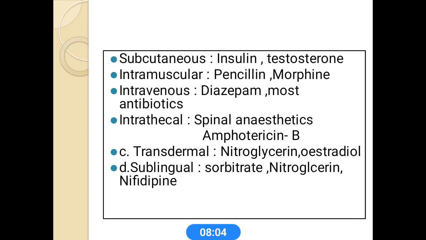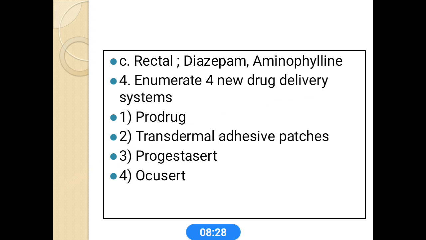Next one is the transdermal. Transdermal drugs are applied onto the skin. Examples are nitroglycerin and estradiol. Sublingual: the name also indicates these drugs are administered beneath the tongue. For example, isosorbide dinitrate, nitroglycerin, nifedipine, these tablets are administered beneath the tongue. That's the sublingual. Rectal administration examples are diazepam and aminophylline.